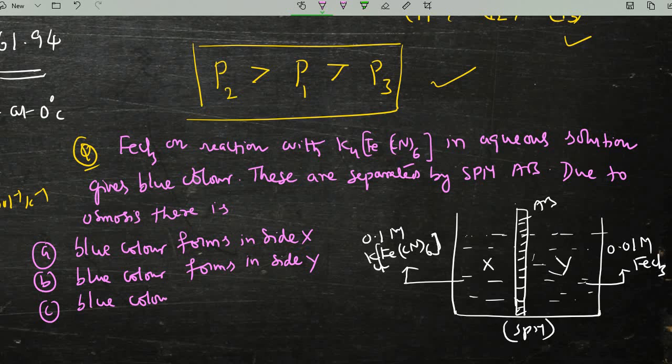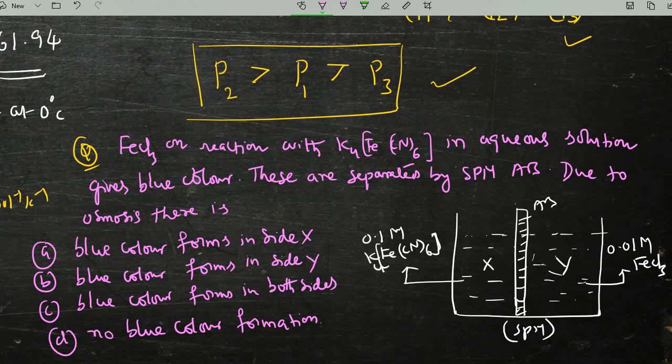Option C is blue color forms on both sides, and option D is no blue color formation.